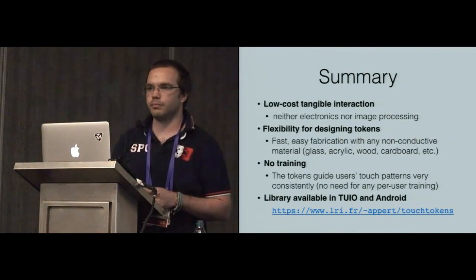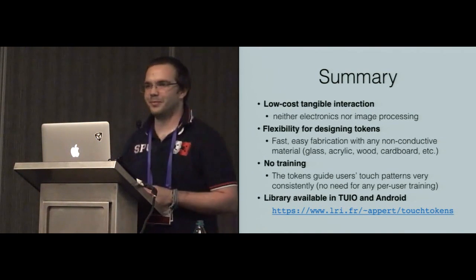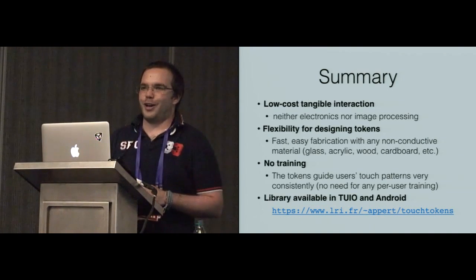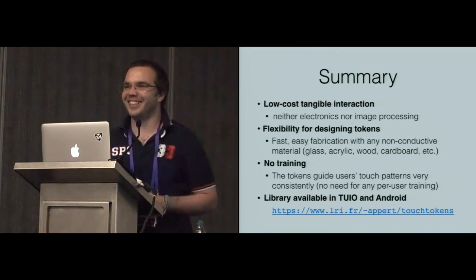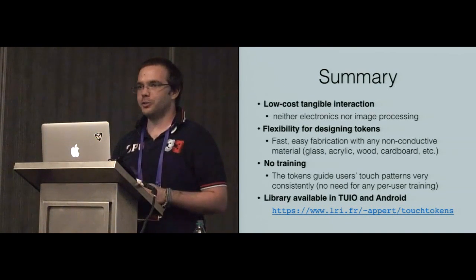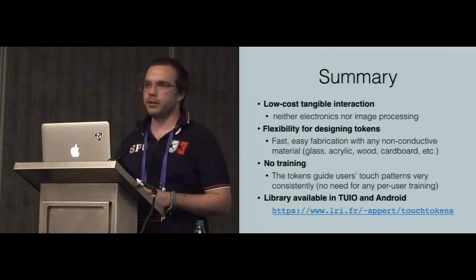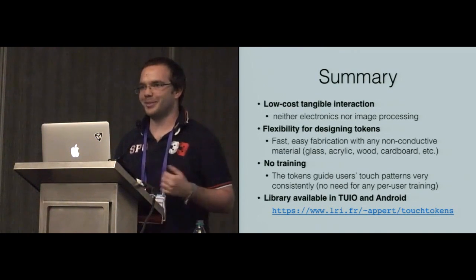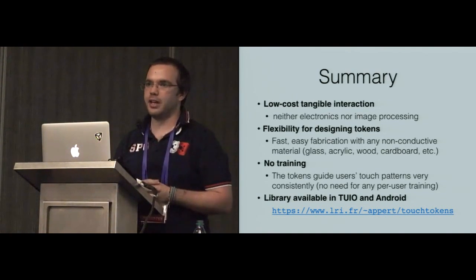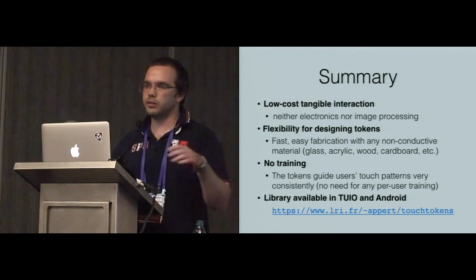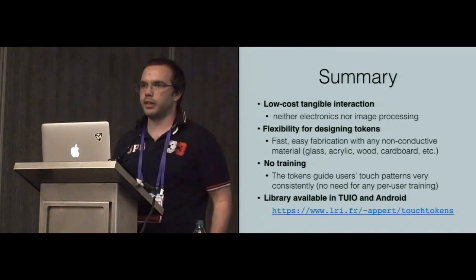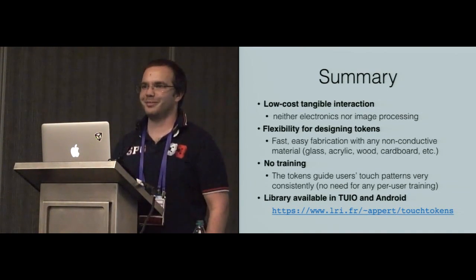And I know you said this is future work, but I'm just wondering if you could speculate about how many different types of tokens you could support, and what are the limitations that you'll run into? Actually, I don't know if I can say that. We try to create an application where the user can create their own shape, like a Batman logo, whatever, and they can use it where the finger should be put, and we have that, and they can create as many as they want. We need to know there is no conflict between the touch patterns. I hope I cannot do something wrong.